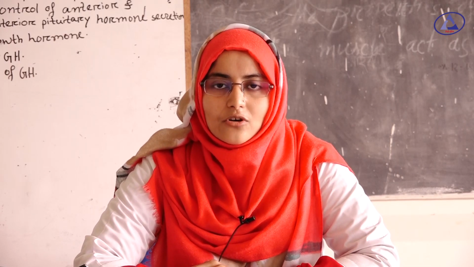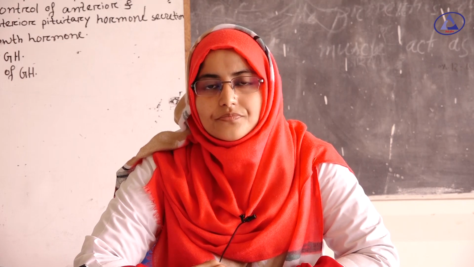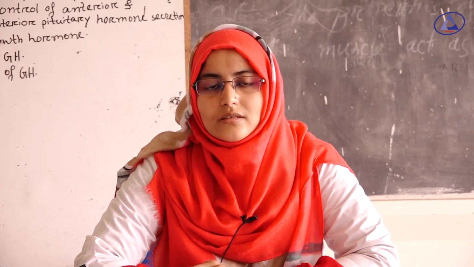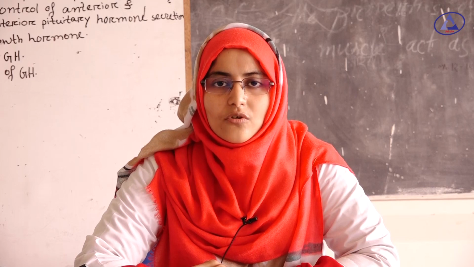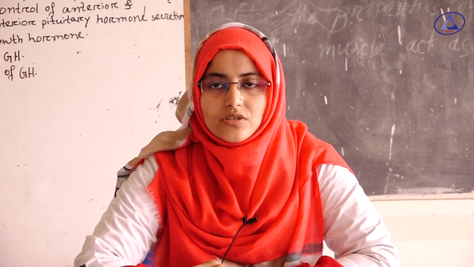Now the effect of growth hormone on metabolism. Growth hormone has several effects on carbohydrate, protein and fat metabolism.